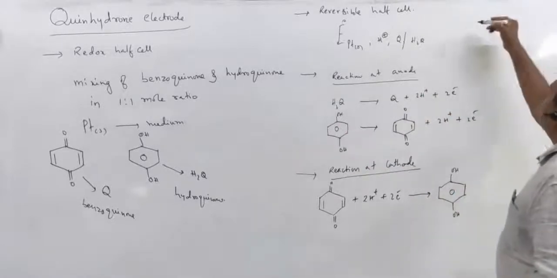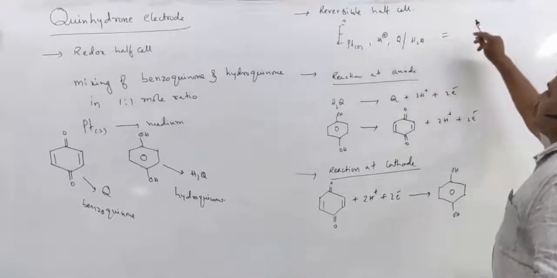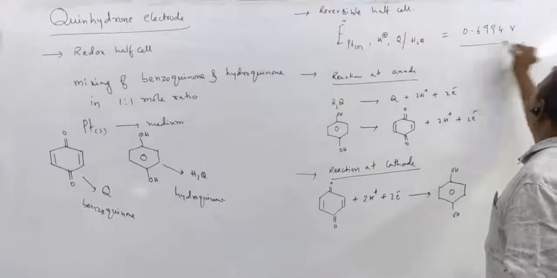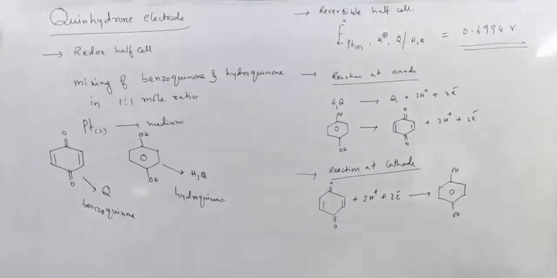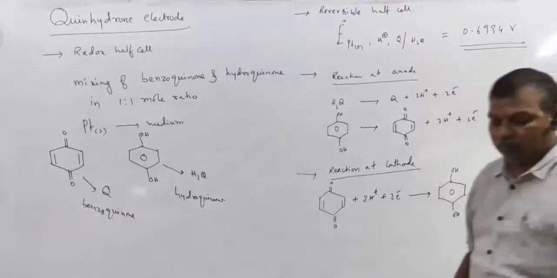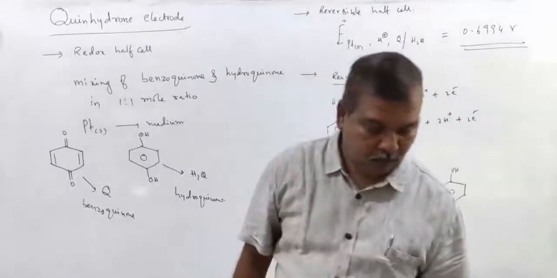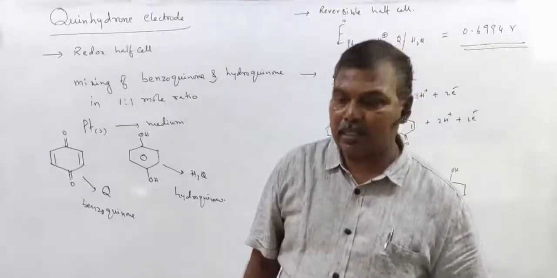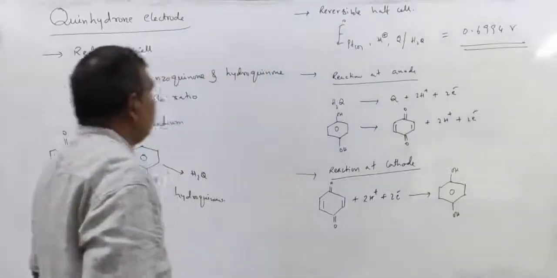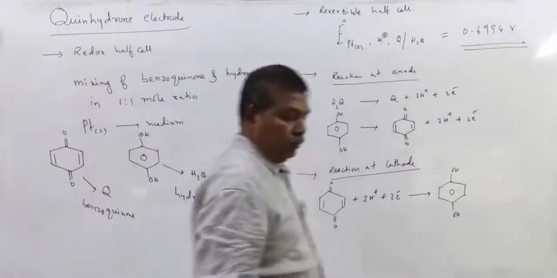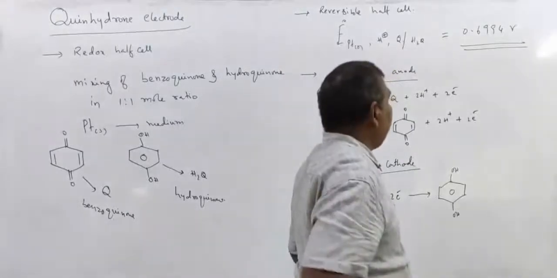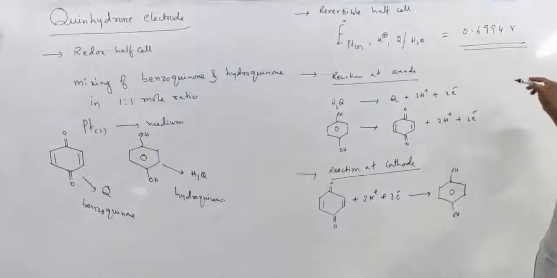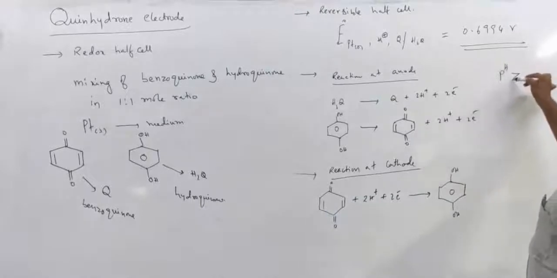So, the standard electrode potential of the quinhydrone electrode is 0.6994 volts, or you can write 0.7 volts. All these are not given in the textbook, but are important for entrance exams. And one more important point is we cannot use this electrode if the pH of the solution is greater than 8.